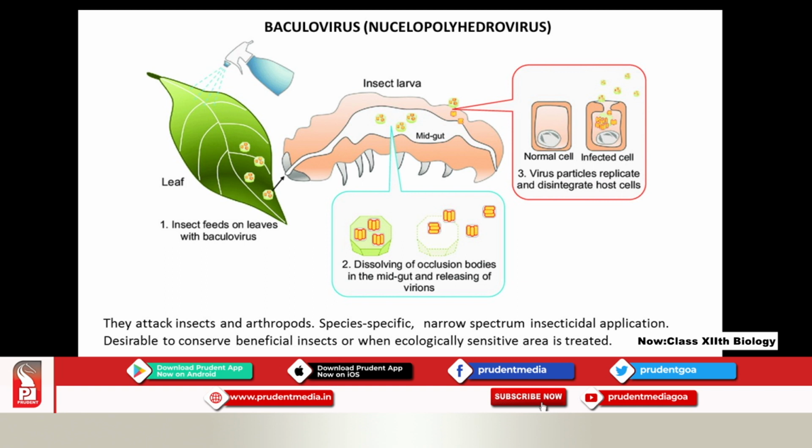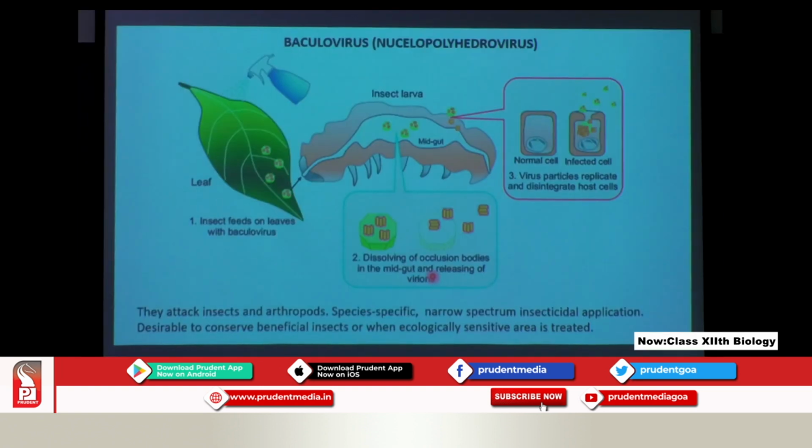In the midgut, the occlusion bodies dissolve and release virions. The viruses are released here. These are normal cells and these are infected cells. Virus particles replicate and disintegrate the host cells. They attack the pest insects and arthropods which destroy the plants.